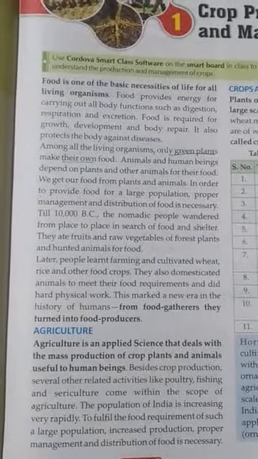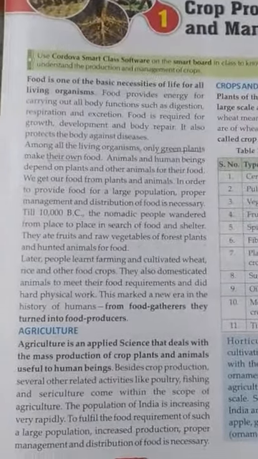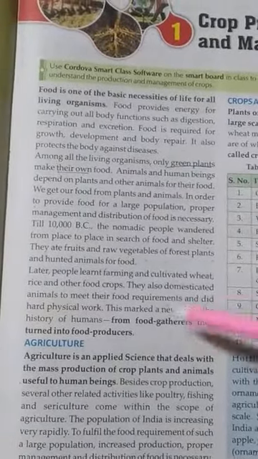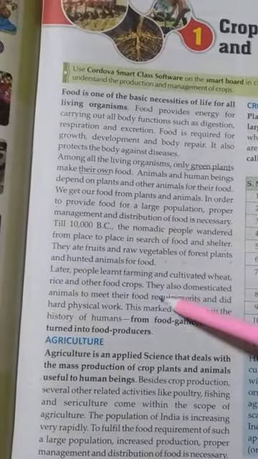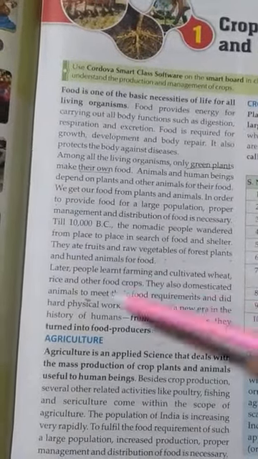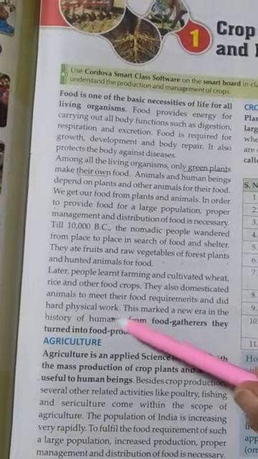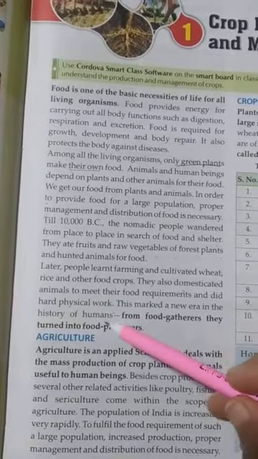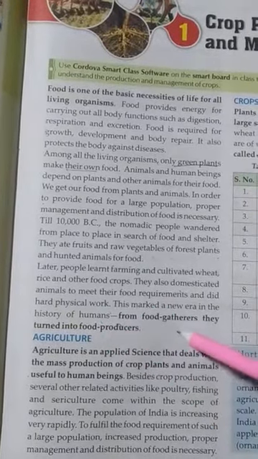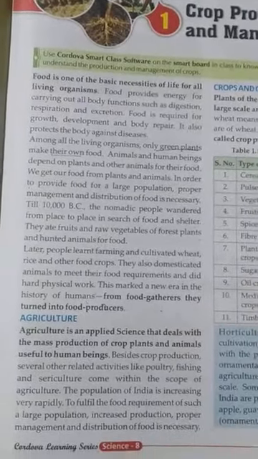They also domesticated animals to meet their food requirement and they did hard physical work. This marked a new era in the history of human beings. From food gatherers, they turned into food producers.